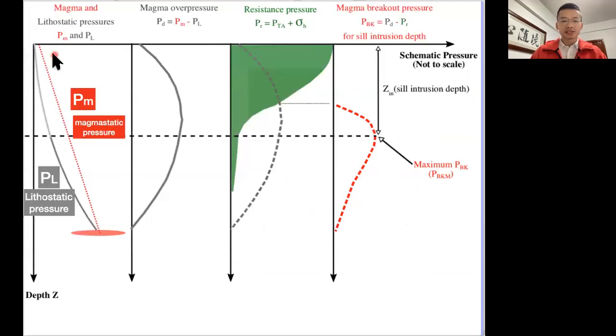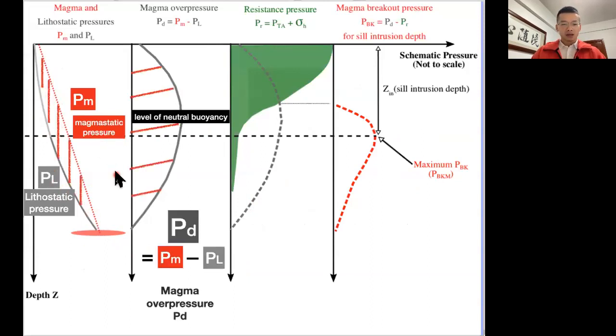Because the crustal density increases with depth, the lithostatic pressure P_L shows an increasing gradient with depth. Assuming constant magma density, a magma reservoir at the bottom and magma within the reservoir has the same pressure as the lithostatic pressure. We have the magma static pressure shown with the red dashed line. Along an open conduit from the reservoir up, due to density difference between the magma and the crust, magma overpressure is computed by subtracting lithostatic pressure P_L from the magma static pressure P_M, and it's maximum at the level of neutral buoyancy, where crustal density equals the magma density.